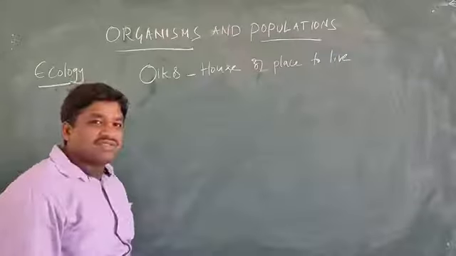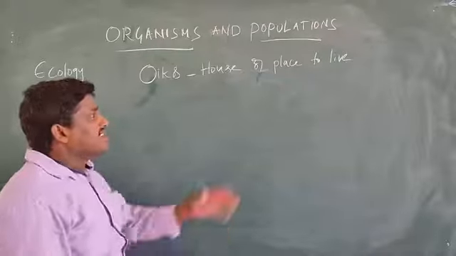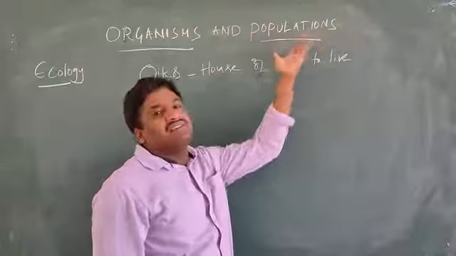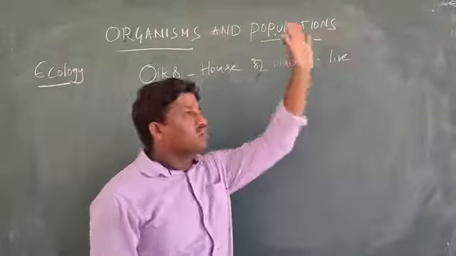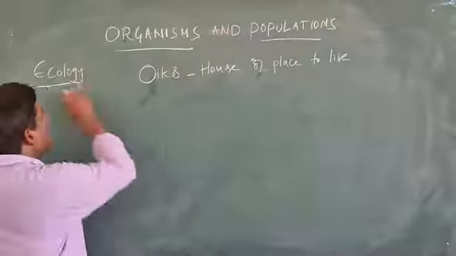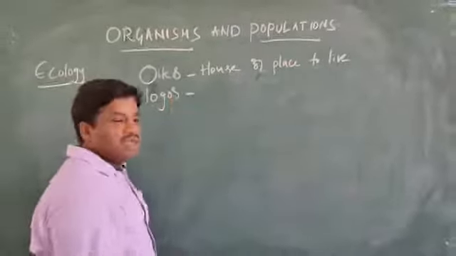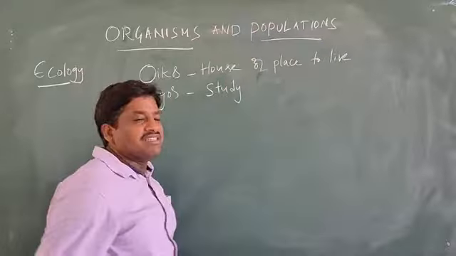Place to live means a particular habitat where some organisms live, and how they are associated with the environment. Next, logos means study.